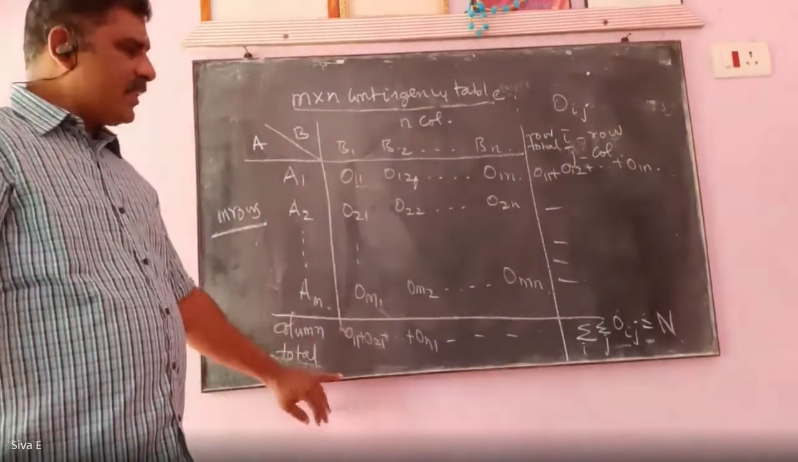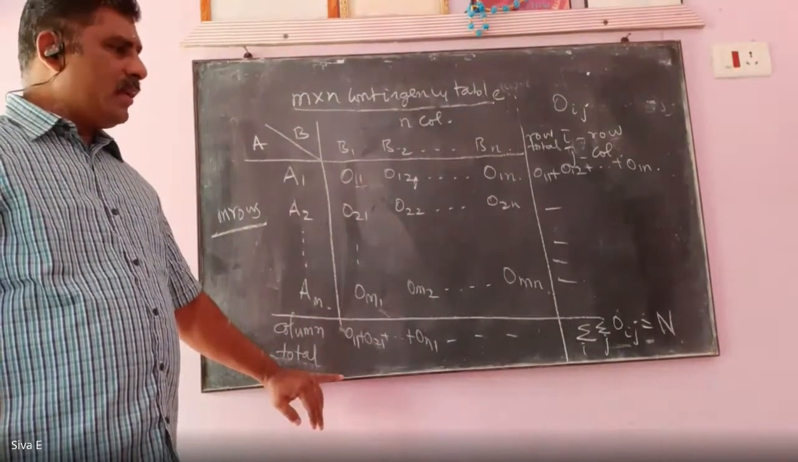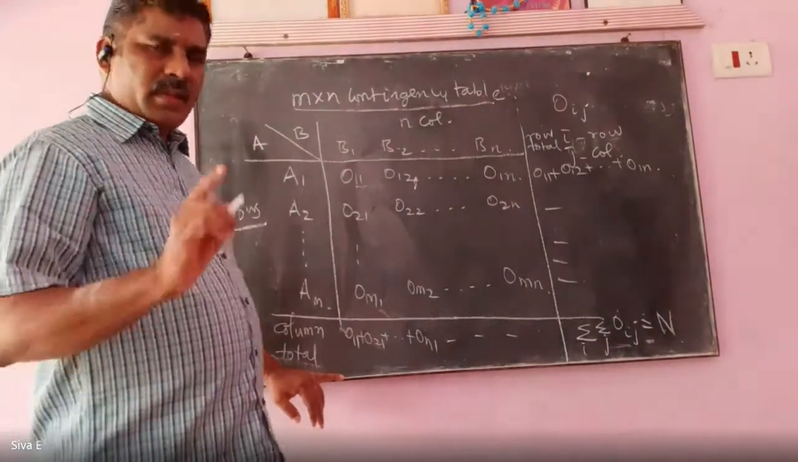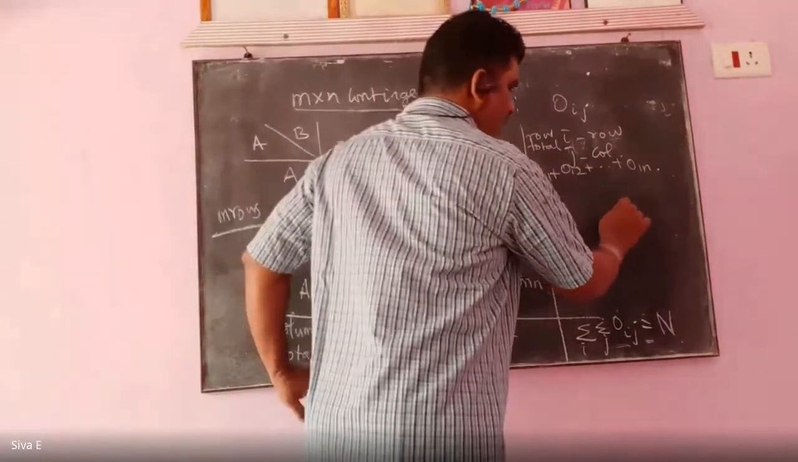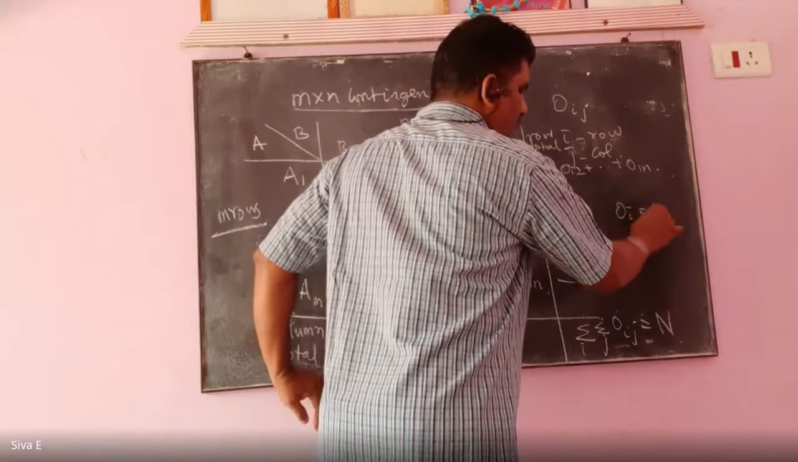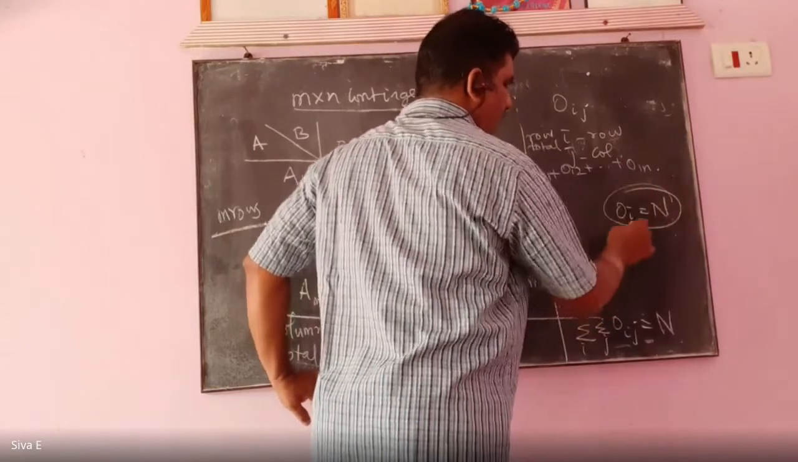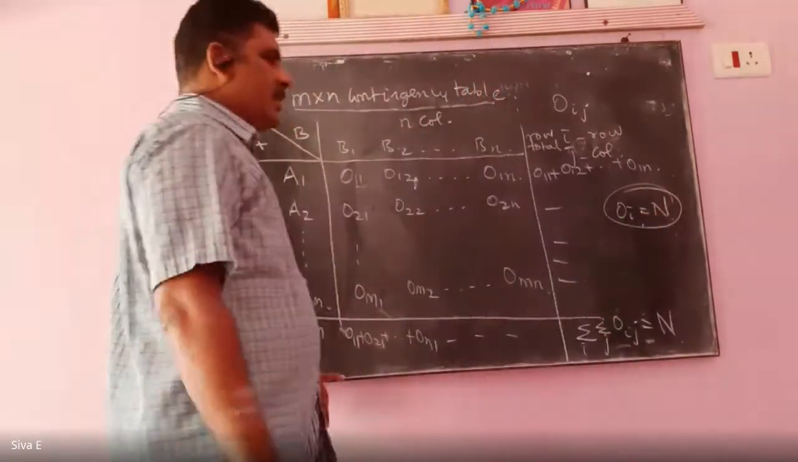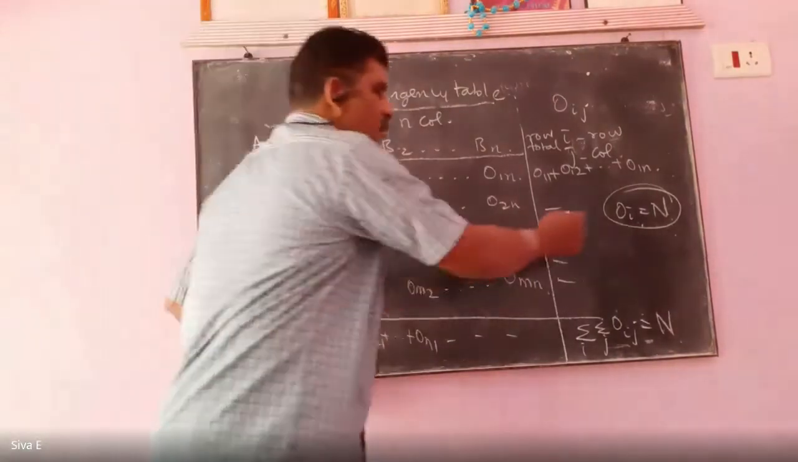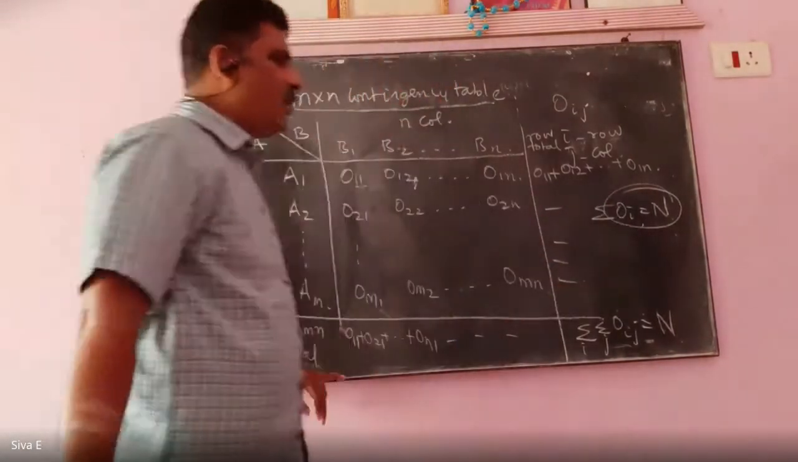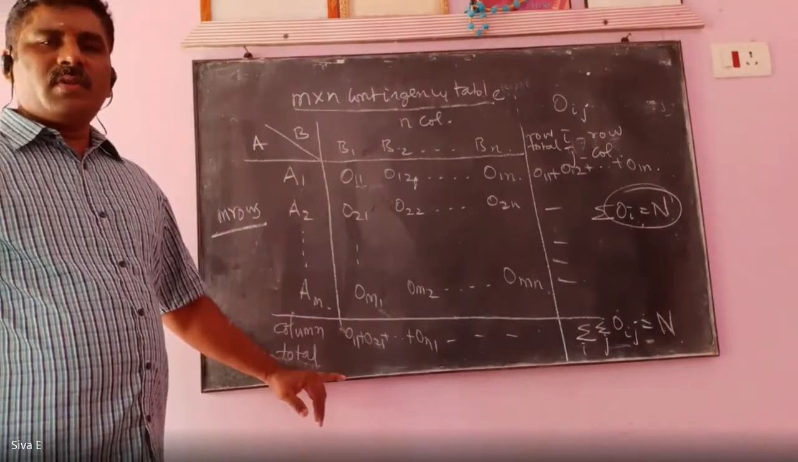That is summation of i, summation of j, Oij equal to capital N. In the chi-square test of goodness of fit, we have written summation of Oi equal to capital N, because there is only one case, so we have written simply Oi.